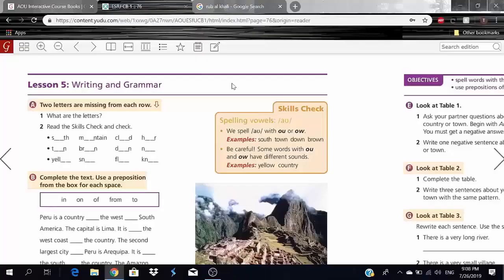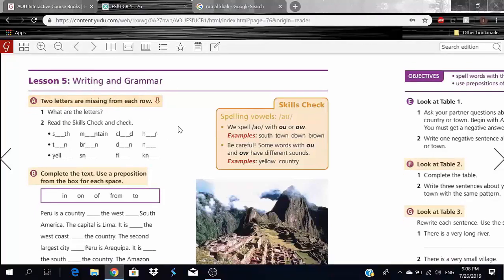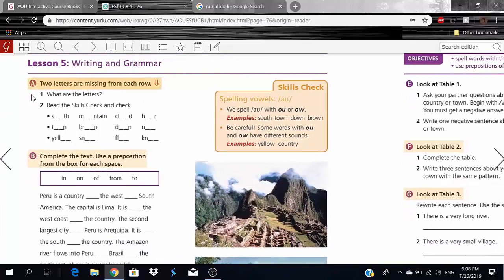Okay, you guys, so now moving on to lesson 5, writing and grammar, and this is the final lesson of this unit right here. So let's go straight to exercise A. We have, 2 letters are missing from each row. So we have all these words and they're missing two letters, okay? What are the letters? And read the skills check and check your answers. So let's actually read the skills check first.